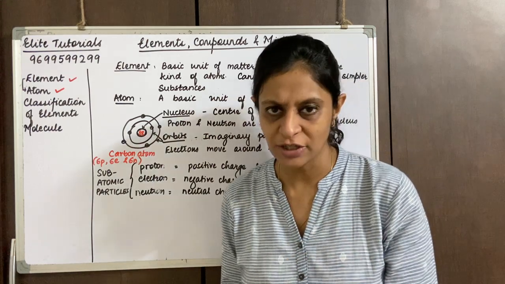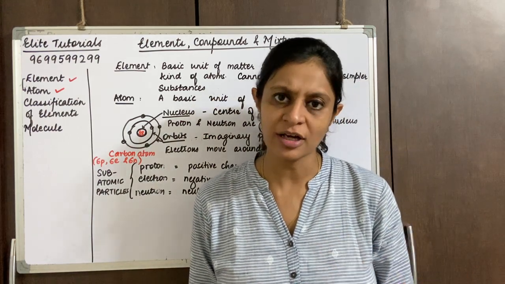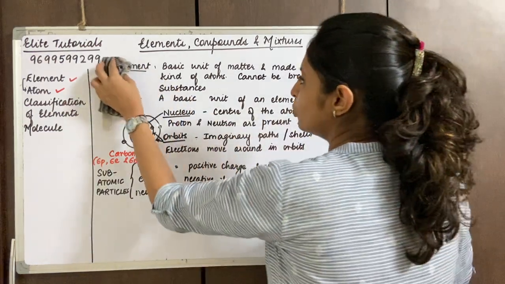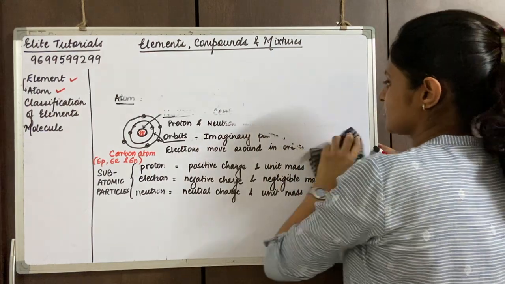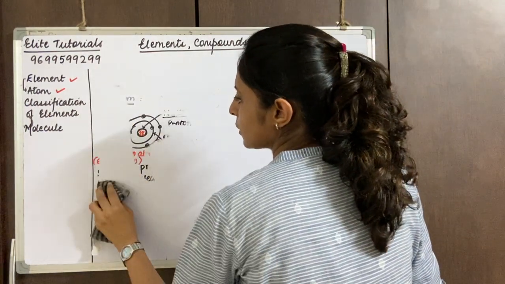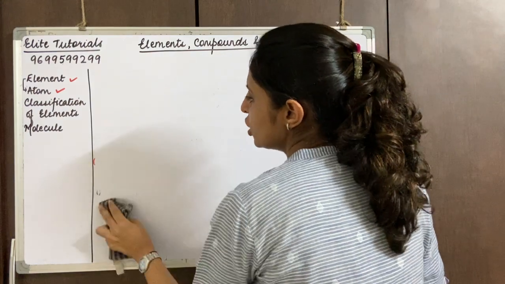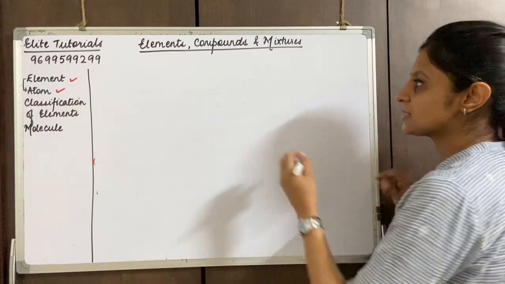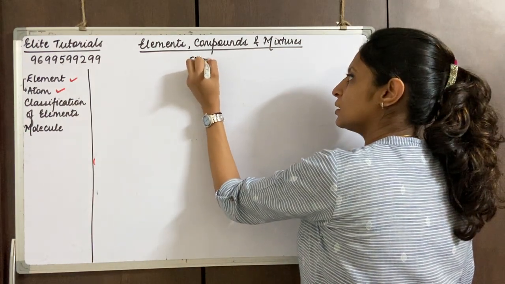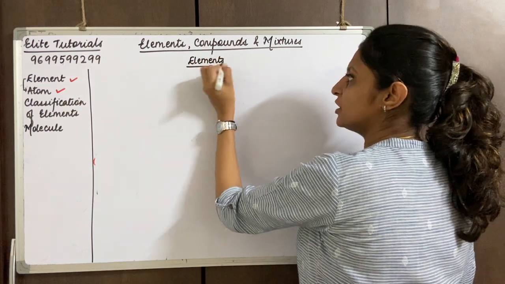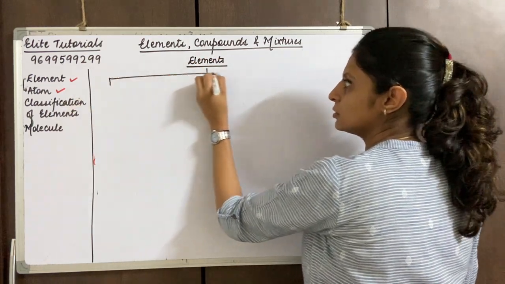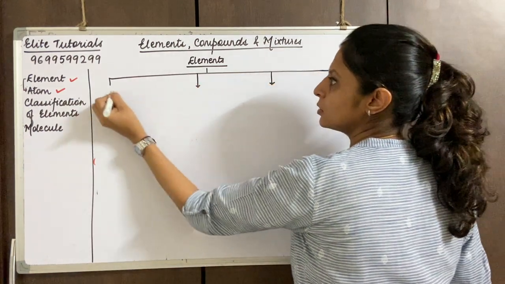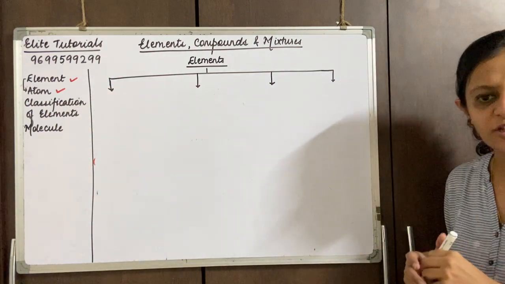Before we come down to the periodic table, we'll quickly understand the different types of elements that are present. I'm sure everybody's understood this one. So moving further to classification of elements. Elements are a part of pure substances, so I can say that elements can be further divided into 4 categories. Let's start with the first category.